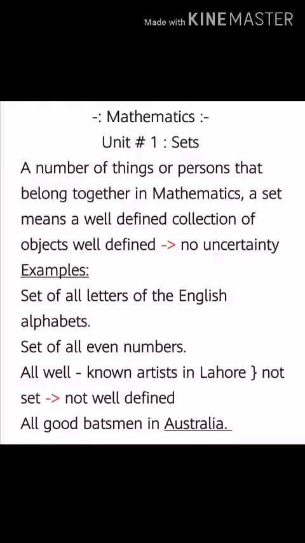Now we will study the examples of a set. The first examples we have are the set of all letters of the English alphabet and the set of all even numbers. Both of these are well defined, so these are considered sets. But all well-known artists in Lahore and all good batsmen in Australia are not well defined, so these are not considered sets.